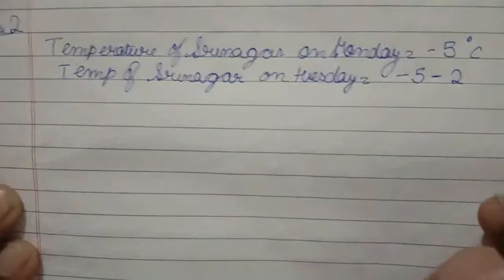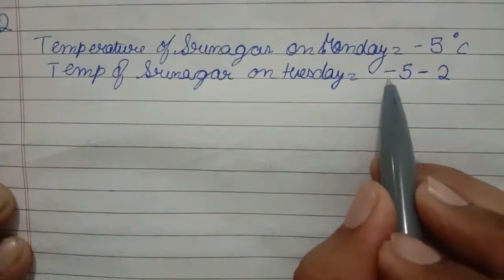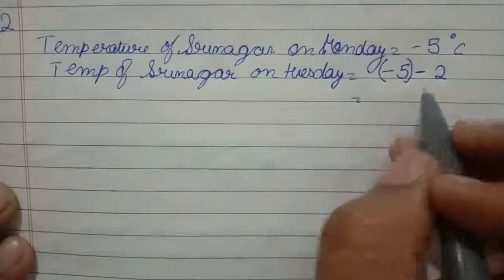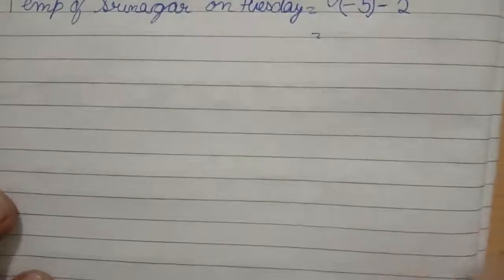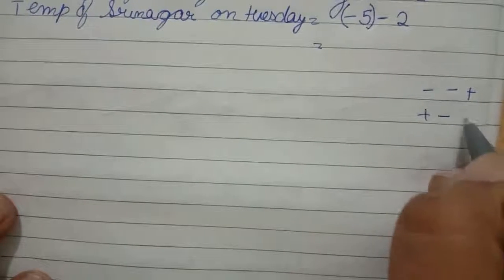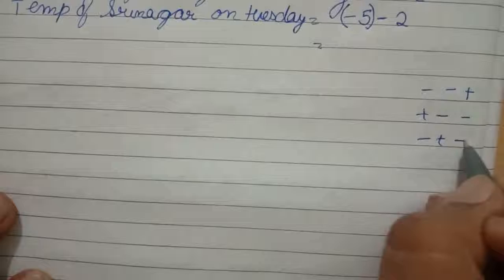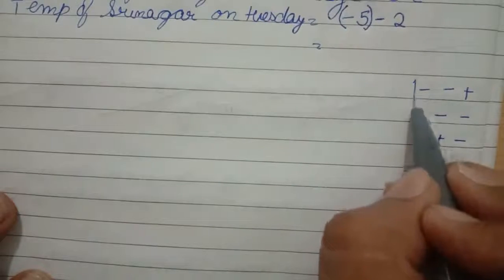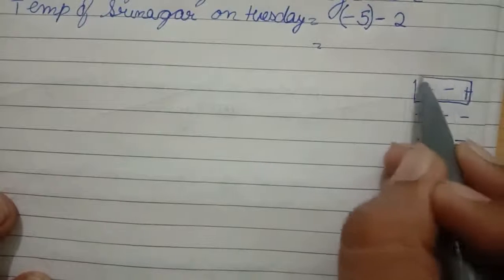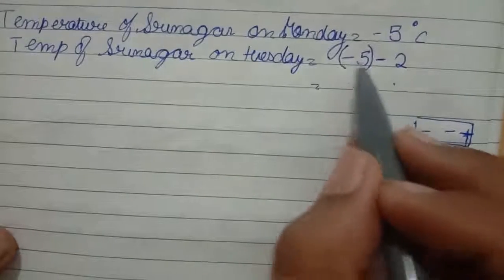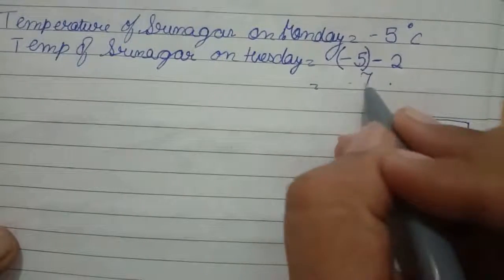Now always remember, if there is a negative sign in front of a number, then we'll always put bracket. Now as per the rules, minus minus is plus, plus minus is minus, minus plus is minus, and plus plus is plus. So we'll use this rule. What does it say? Minus minus is plus. Okay, so we'll add them both. 5 plus 2 is 7.